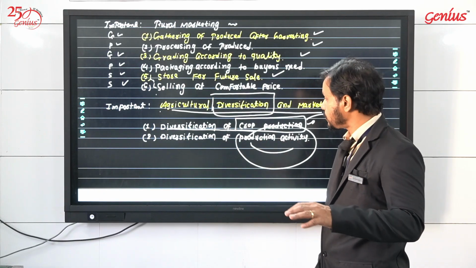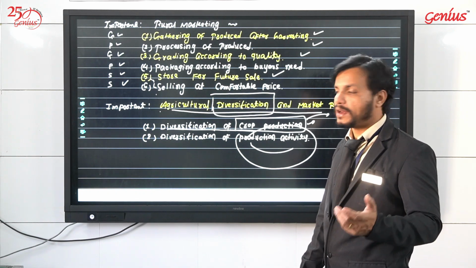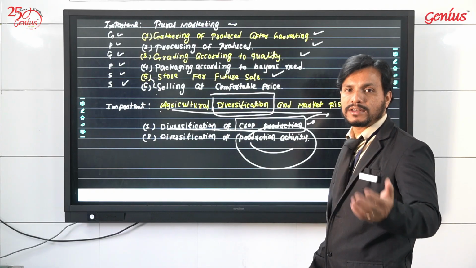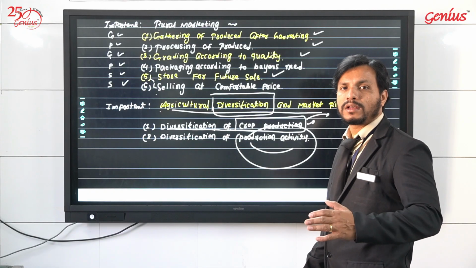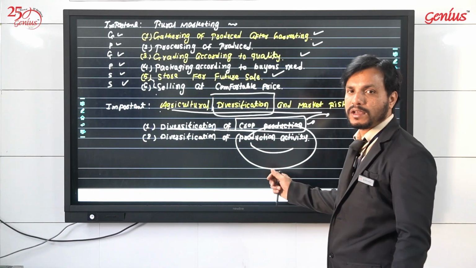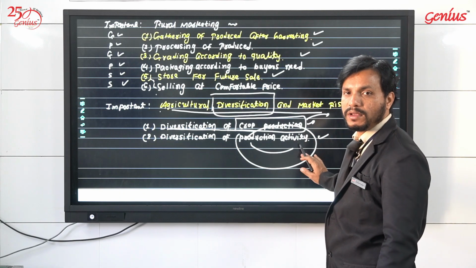Instead of farming, if I start horticulture, or go for poultry farming, that will also be diversification of production activity.